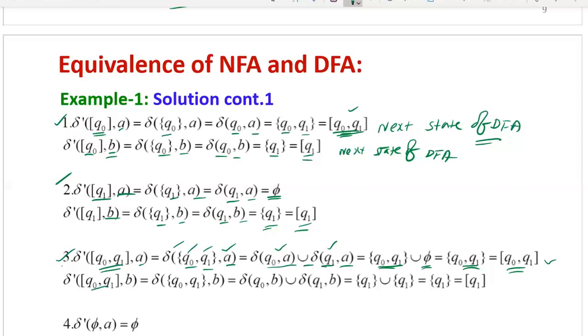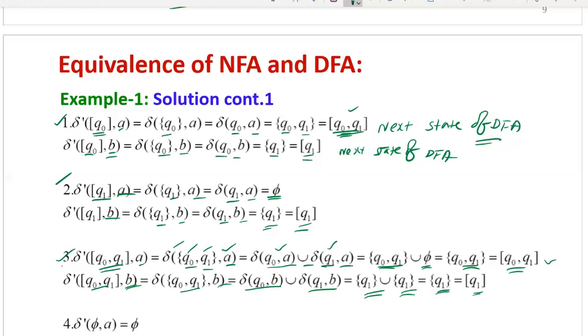Then similarly, Q0 Q1 on second input B. So now same process here. You can take input as B. Delta of Q0 Q1 on B can be written by using union rule. So delta of Q0 on B union delta of Q1 on B. Delta of Q0 on B equal to Q1, then delta of Q1 on B also Q1. Now union of Q1 union Q1, so you will get only one state. Why? Because same state in both sets. So therefore the next state is Q1.